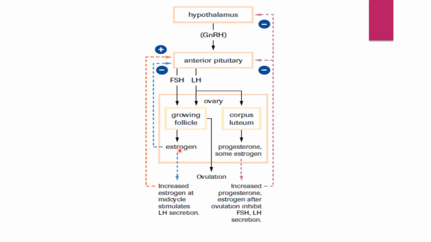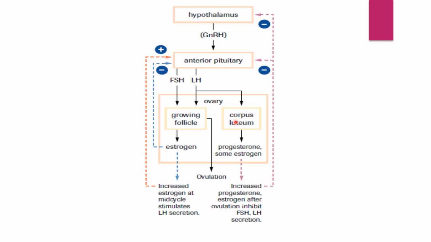Now, in this case, the estrogen level is increasing. When increasing, it shows a negative feedback on the pituitary gland. So the follicle stimulating hormone is depleted after a certain level. At the same time, there is luteinizing hormone, which is linked with the corpus luteum. Now, what is this corpus luteum?